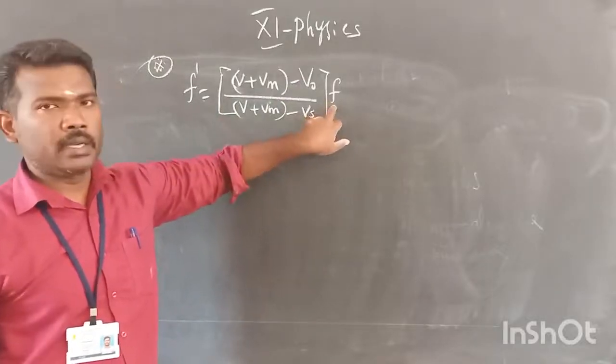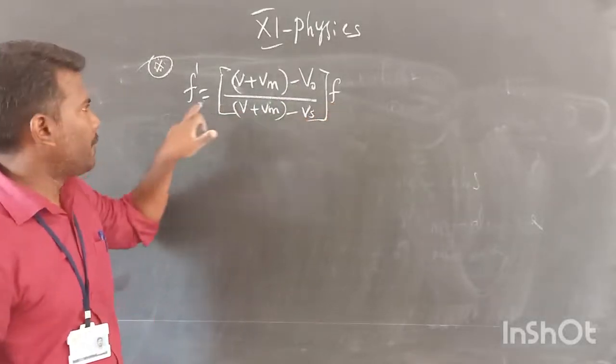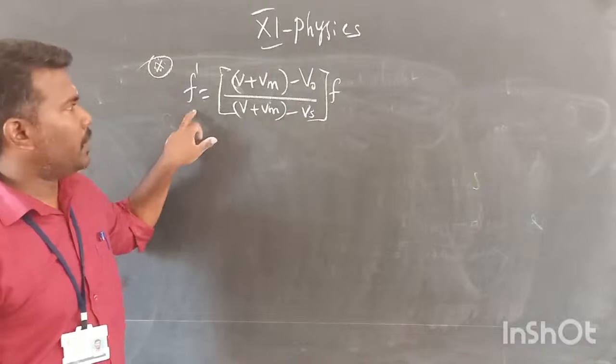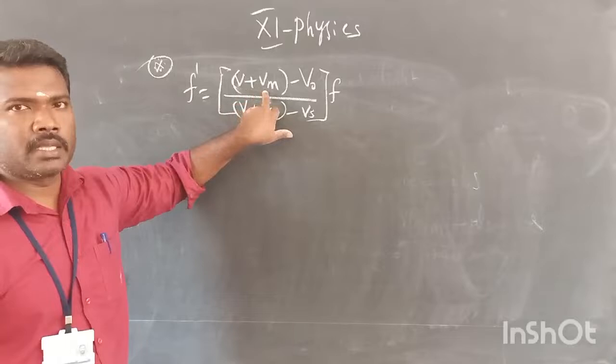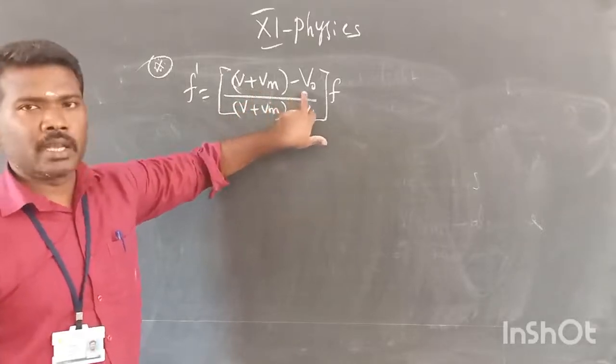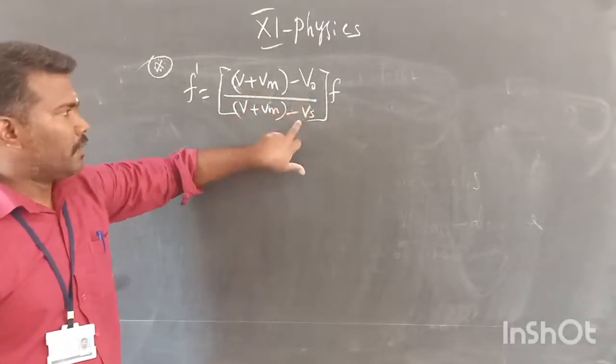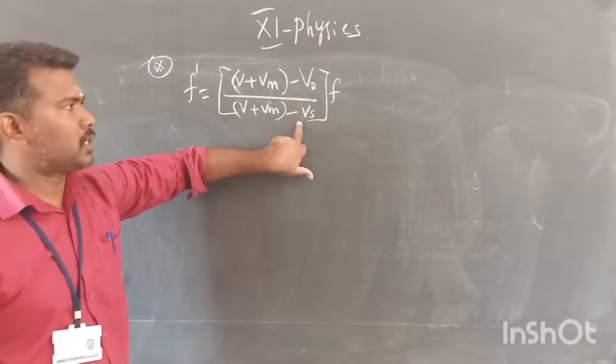F is the original frequency, the actual frequency of the sound wave. F dash is the apparent frequency. V is the velocity of the sound wave. Vm is the velocity of the medium. V naught is the velocity of the observer. Vs is the velocity of the source.